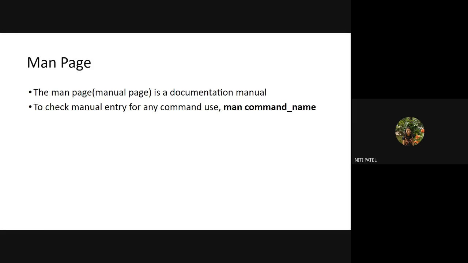Can anyone tell which were the main components in the structure of the Linux operating system? Anybody? Components? Yes, ma'am. There were kernel, system libraries, system tools, development tools, and end user tools. So we had kernel, system libraries, system tools, system utilities, development tools, and then end users.